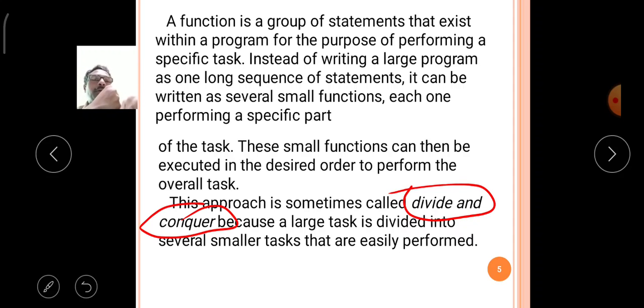In the same way, a big task can be divided into small pieces, that is, into functions, and those functions are executed in a desired manner, and then you get the overall task execution.